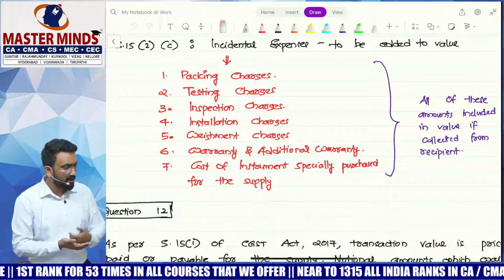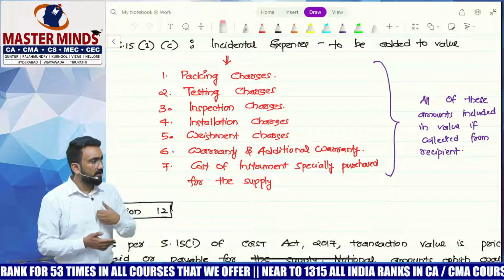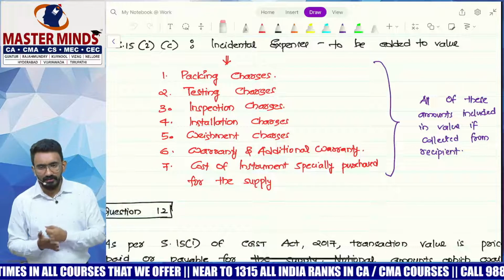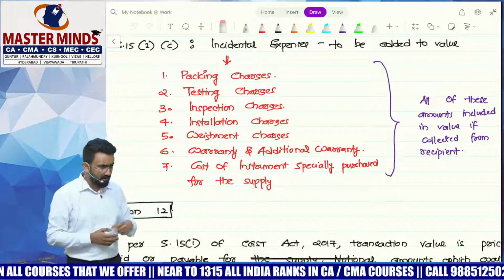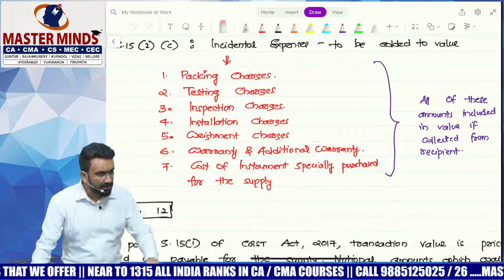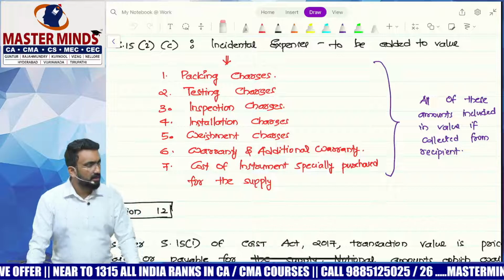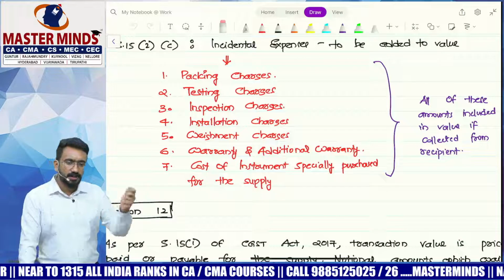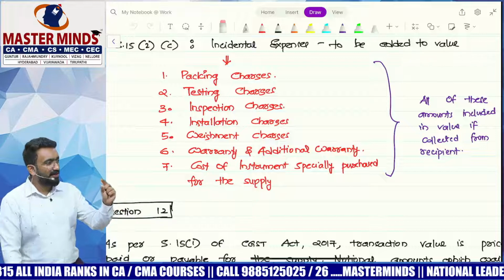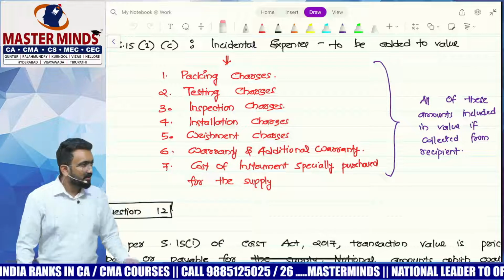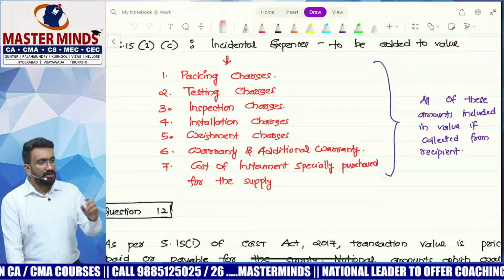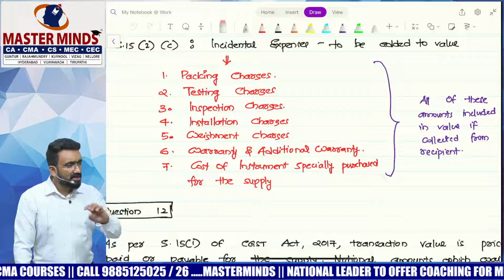So it's a basic thing. Now this is paid by me, ultimately collected from the customer, and will be added to the value. It's my cost of making the supply. So weighment charges. Warranty and additional warranty also, there's a clarification which says that they will be subject to GST and will be added to the value. They're saying warranty and additional warranty is an expense for you, even though the wording is generally what? Free warranty, right? We use this word like free warranty for 3 years, right? There's nothing called free warranty.